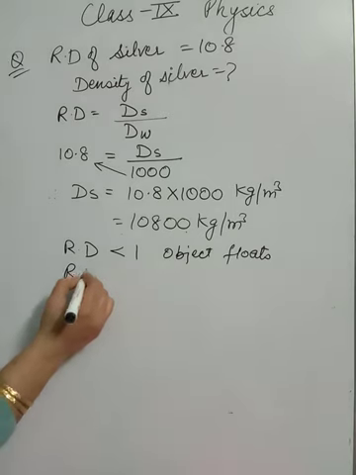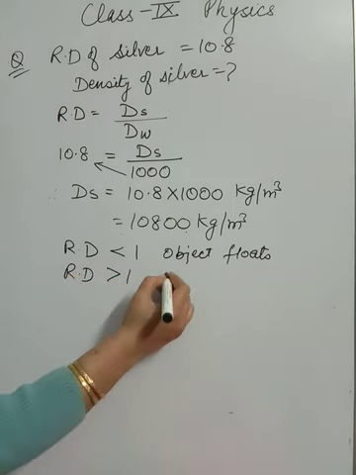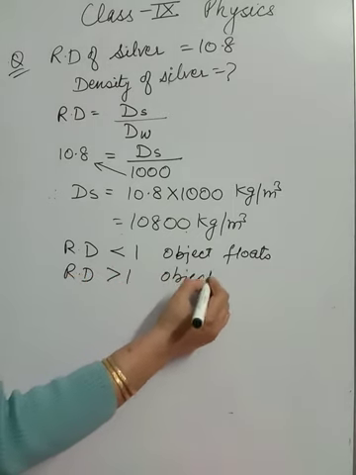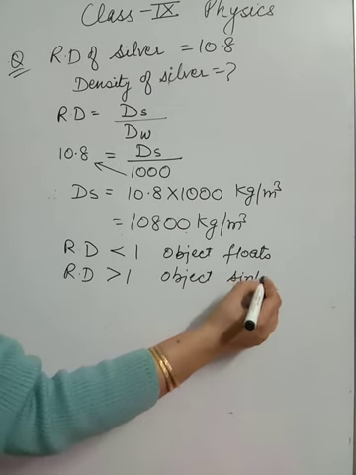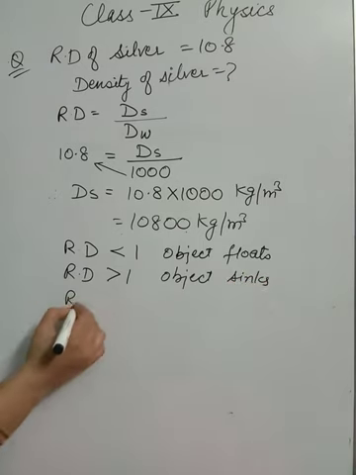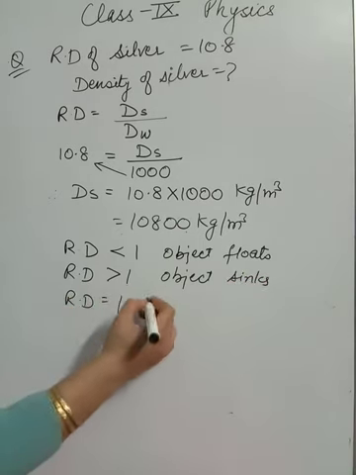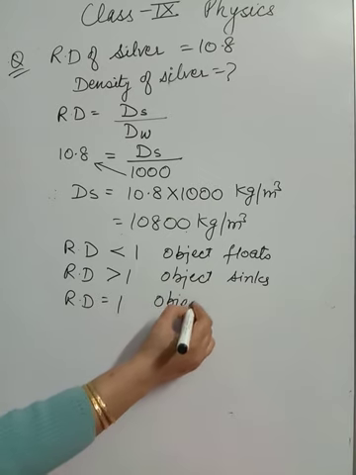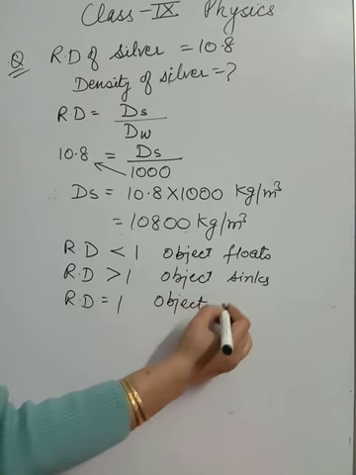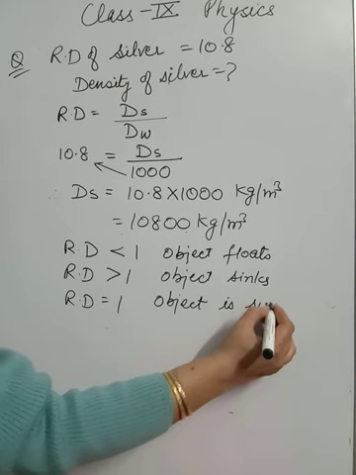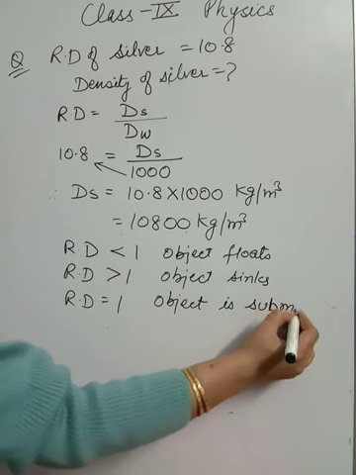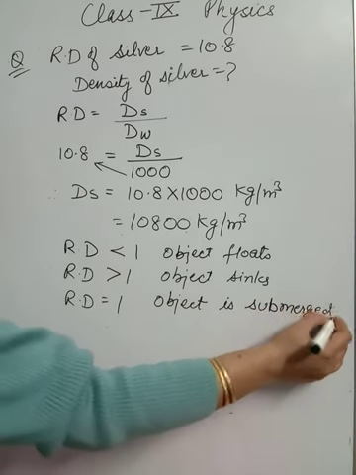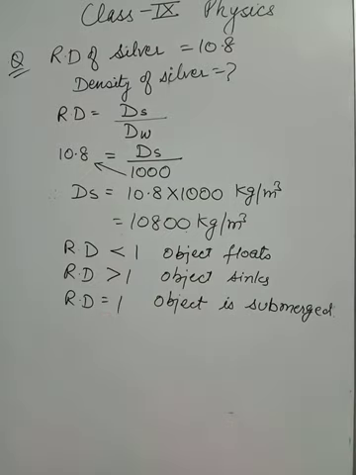If relative density is greater than 1, then the object sinks. And if relative density equals 1, then the object is submerged, means it will stay suspended inside the liquid.